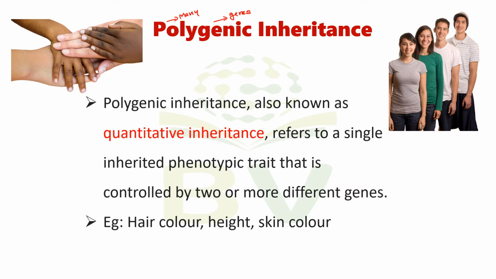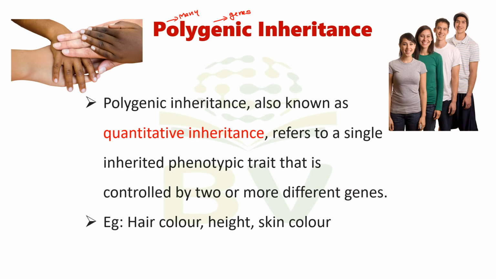And inheritance means some character or trait that can transfer from generation to generation. So polygenic inheritance means an inherited trait that is controlled by two or more different genes.